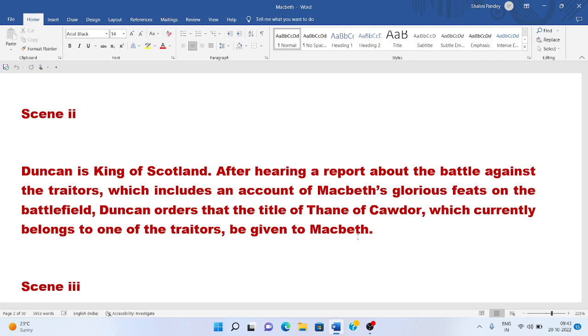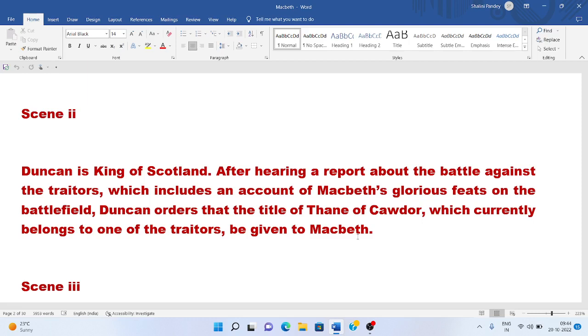The news delights the king, and he orders his men to provide his bleeding sergeant proper medical assistance. Soon after his departure, Ross, another soldier, comes into the presence of the king and hails the exploits of Macbeth and Banquo. He again praises Macbeth and Banquo, and he compares Macbeth to Bellona's bridegroom.